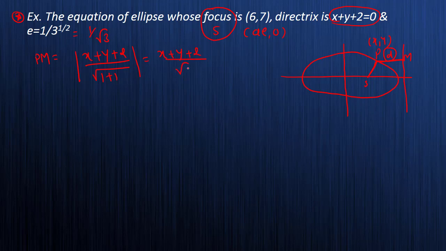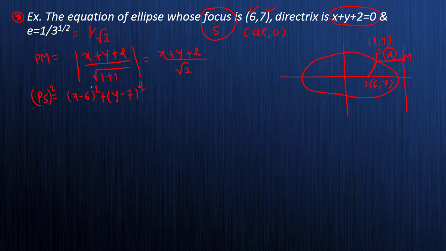So what will be PS? How you will find out PS? PS is equals to, you know the coordinates of P and S के coordinates कितना है? It is 6,7. So x2 minus x1 whole square plus y2 minus y1 whole square. So PS square will directly do. Okay, so it is x minus 6 whole square plus y minus 7 whole square. So it is nothing but PS square.